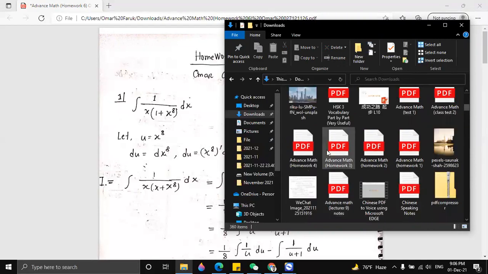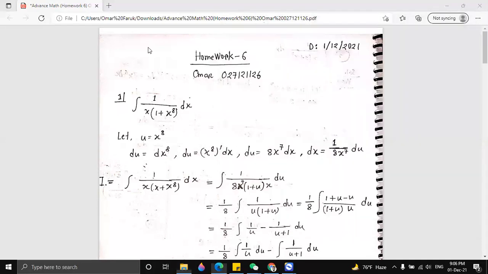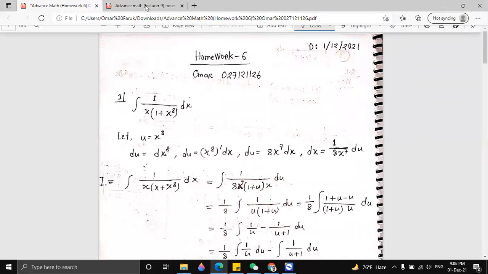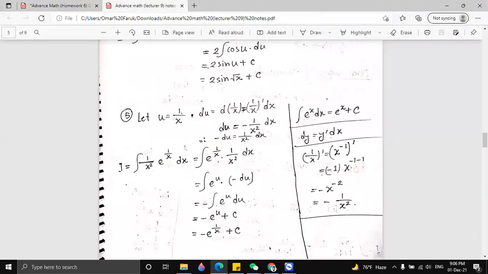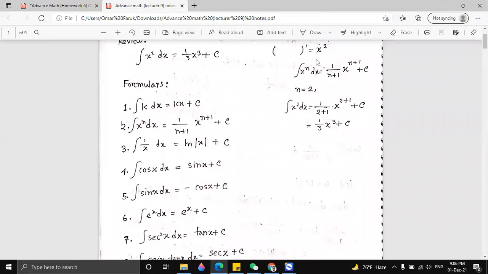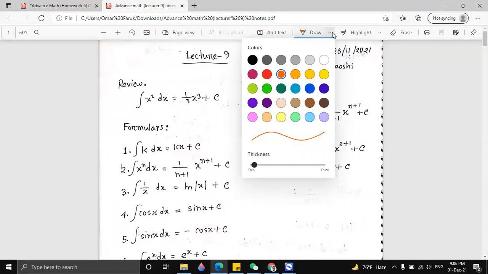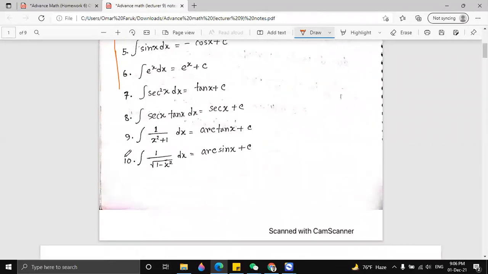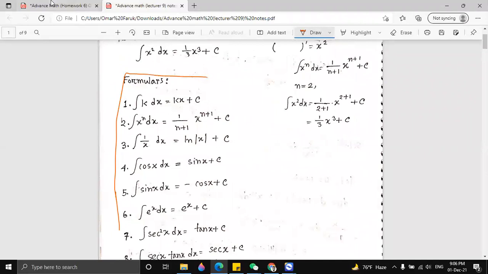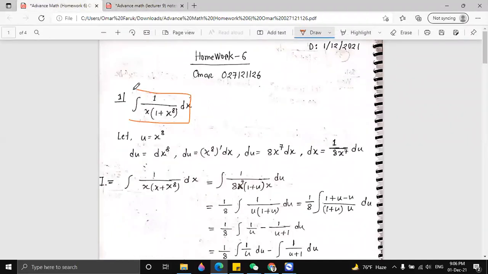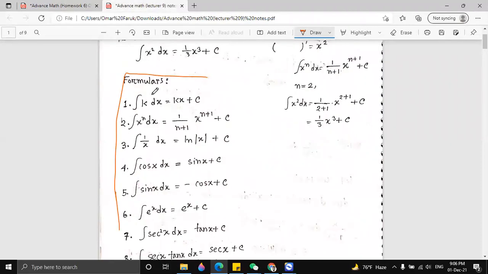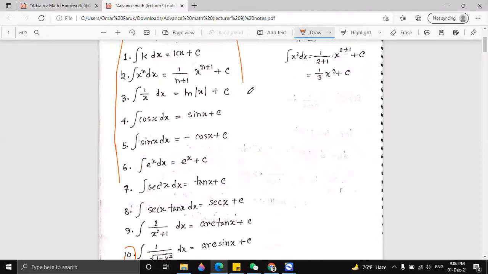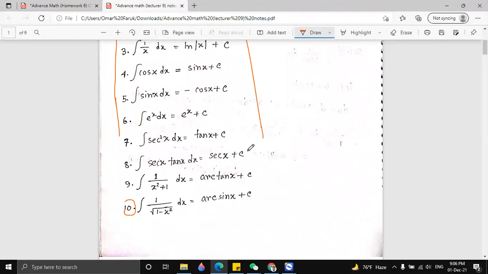Here is lecture 9. Firstly, we have the integration of 1 by x into 1 plus x to the power 8 dx. Every time we have to convert our question to something like the formulas that we know, maybe 10 formulas. Whenever we see a function, we have to convert it into some kind of this formula so that we can find the result.